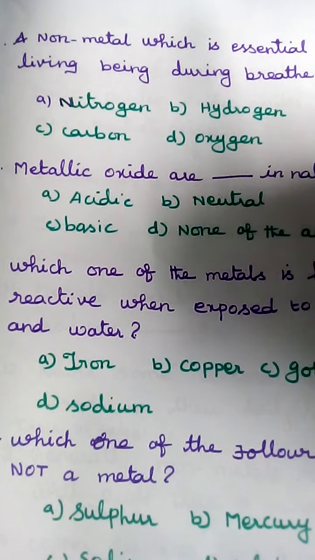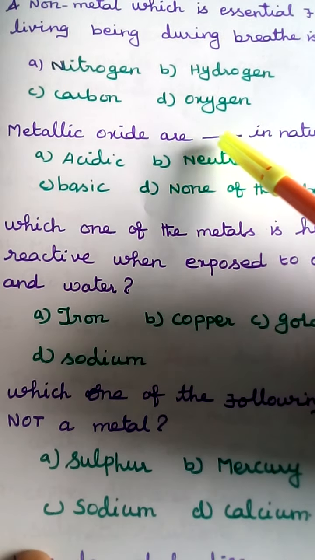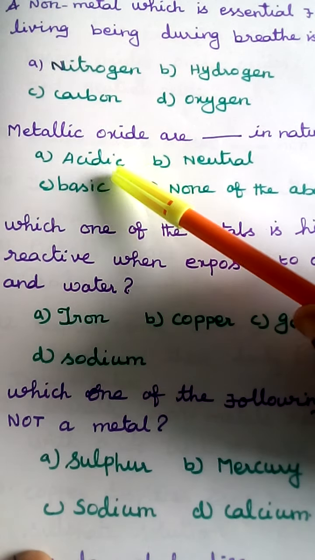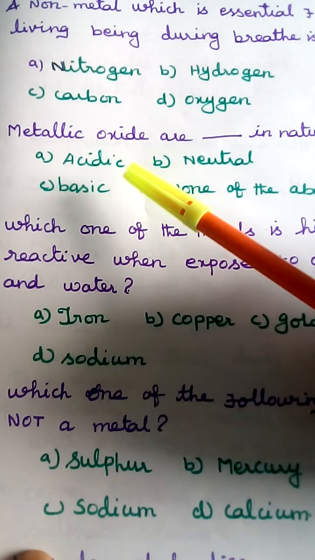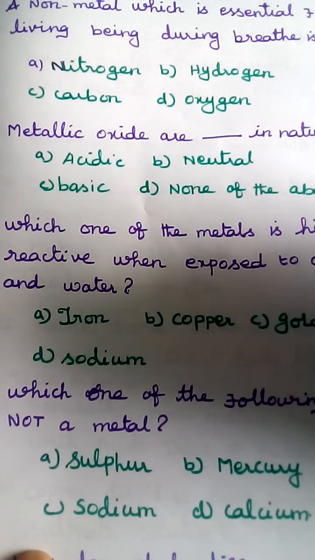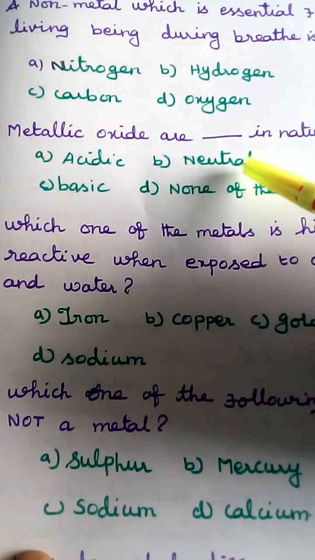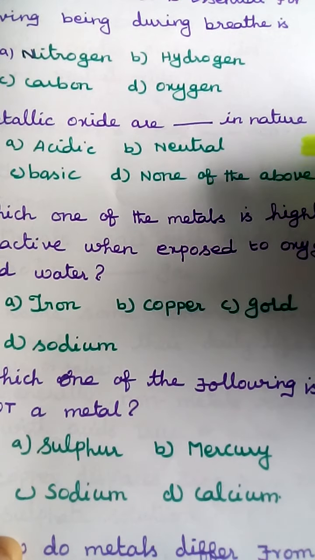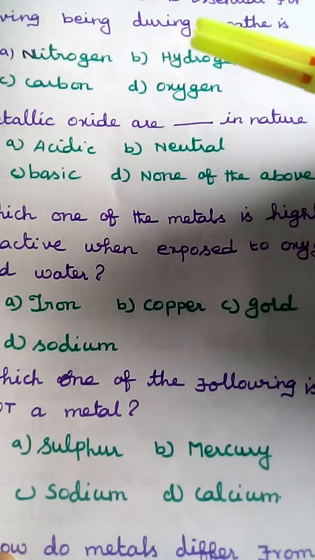Okay. Next question. Metallic oxides are dash in nature. Already you know what is meant by acidic, what is meant by basic and what is meant by neutral. So metallic oxides are dash in nature: acidic, neutral, basic, or none of the above. Which one is the answer?